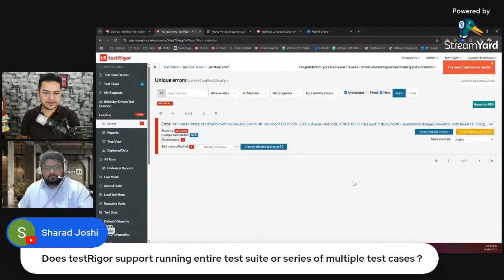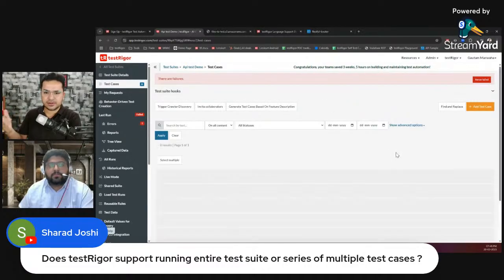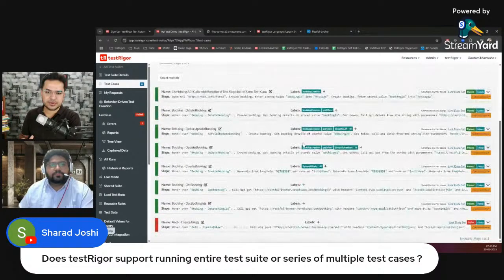Yeah. So the example which Gautam is showing is applicable for UI, but the same thing you can do for API as well. For example, now the API documentation has been updated, or maybe the developers have changed the status code. Initially it was something else, but based on the client requirement, they updated the status code, for example, 204 to maybe 200. In that case, you can simply replace the existing step that you have written, and it will be replaced in all the test cases.